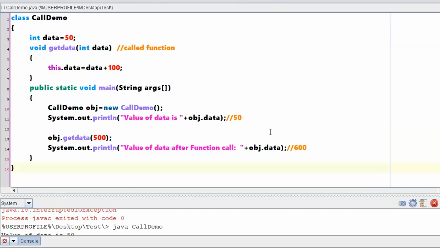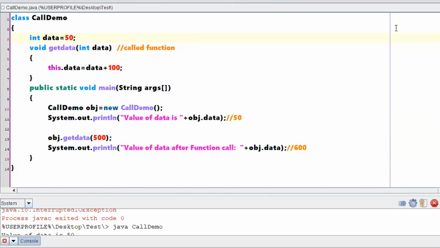Sir, in the line number 4, why should we again declare the variable data? See, formal argument, I can give any name for understanding the things in a better way. I gave the same name for both. See, this data is a local variable, right? Its scope is only within the get data method. This is an instance variable. Its scope will be throughout the class.